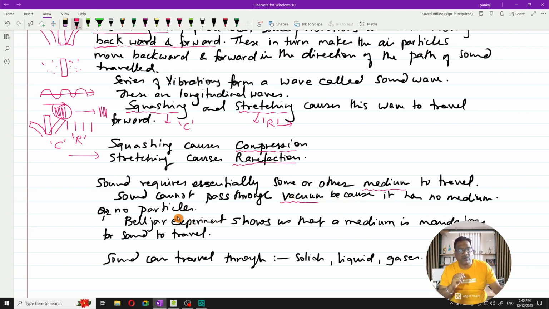Okay, no particles. Now there's a bell jar experiment which will help in showing that a medium like air is mandatory for sound to travel. And sound can travel in all three mediums: solid, liquid, and gases.